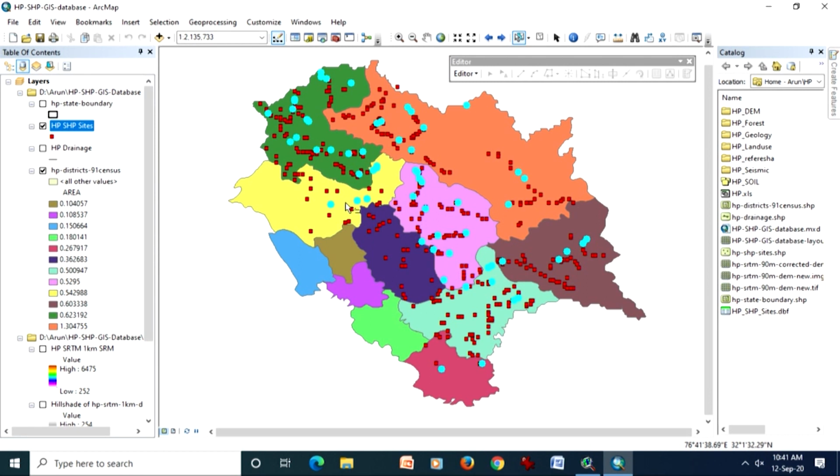In a similar way I can also do it here in ArcGIS, because at this stage of our demonstration purposes, both are having equal or almost equal capabilities.